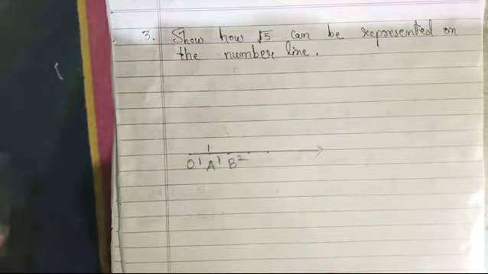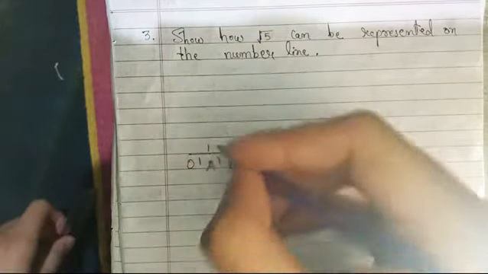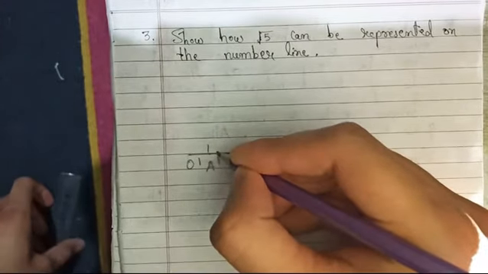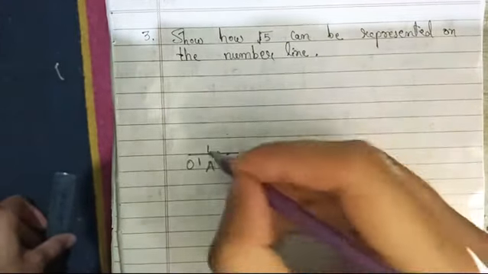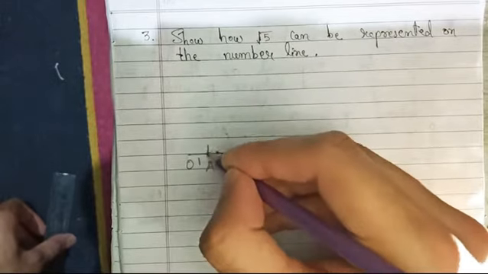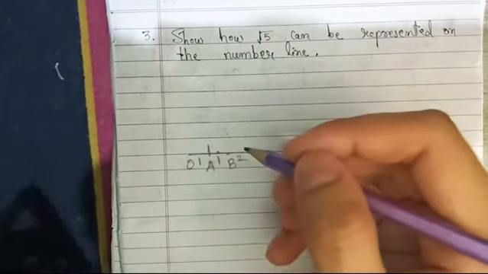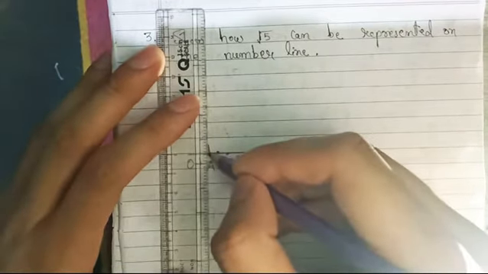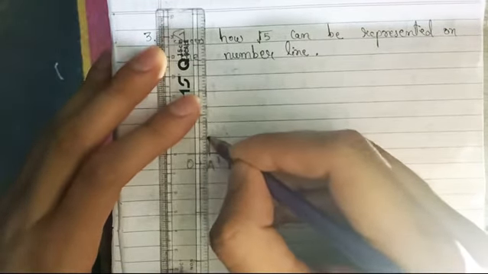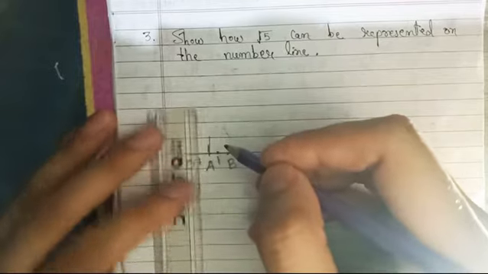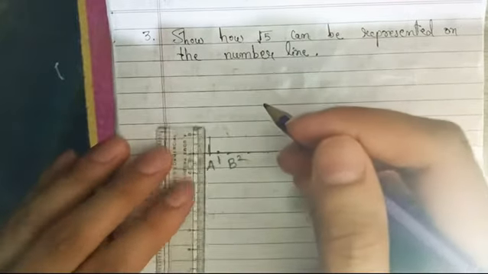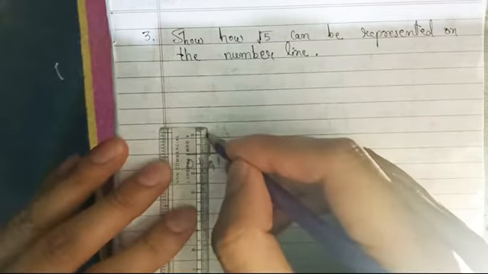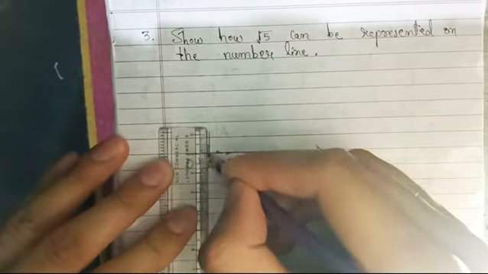First of all, we will draw the perpendicular on this point, A point. So we will draw one perpendicular over here, and that should be 1 centimeter only. Just take a measurement and it should be 1 centimeter.